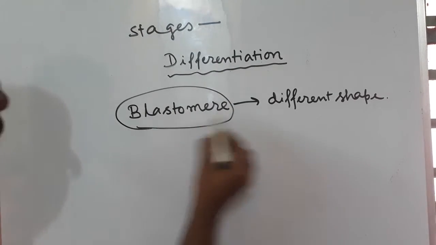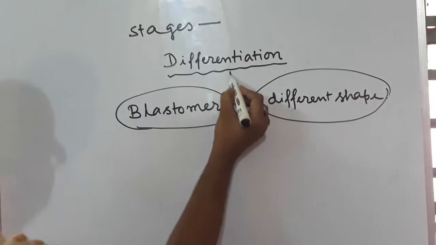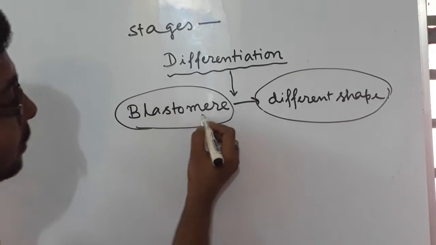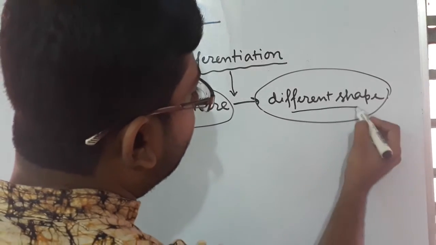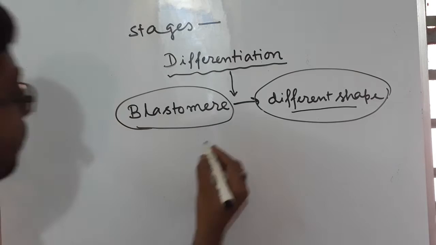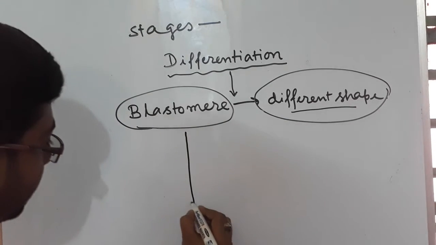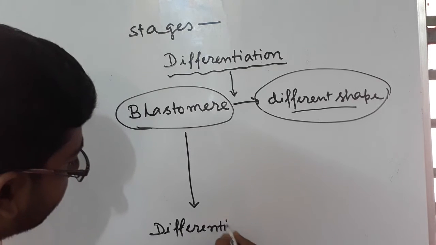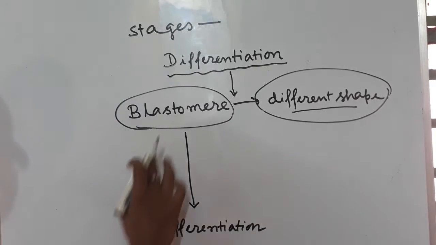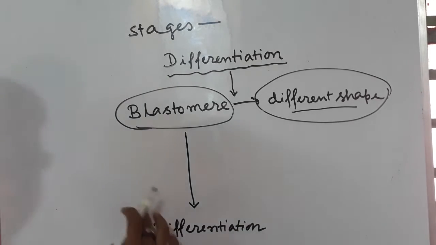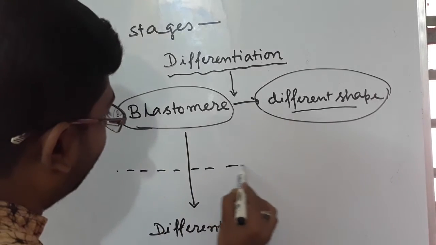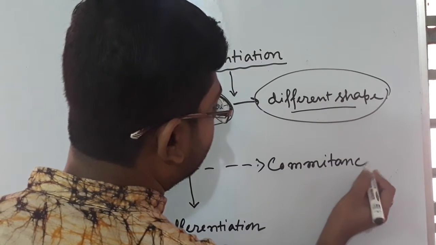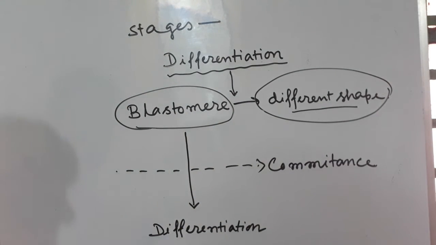From blastomere to different shapes, differentiation will occur. Then blastomere cells can go through different shapes. Okay. Now, obviously, from blastomere to differentiation, there is a deadline. Actually, this is commitment.